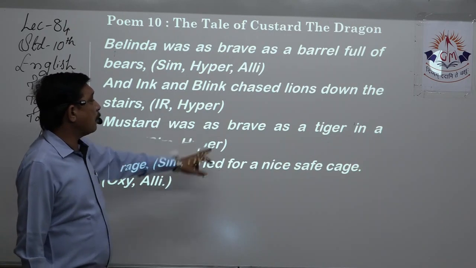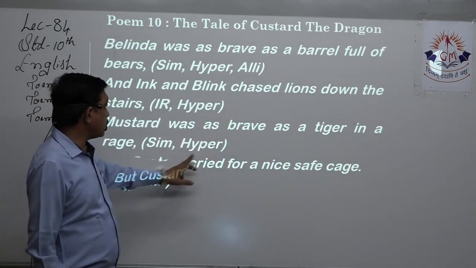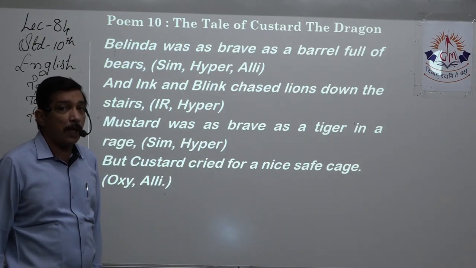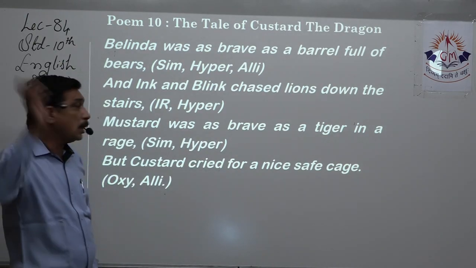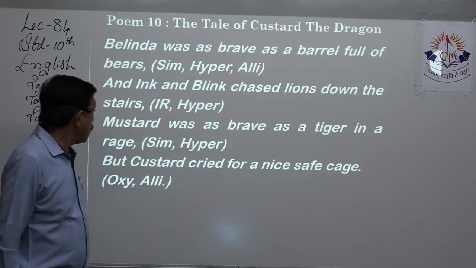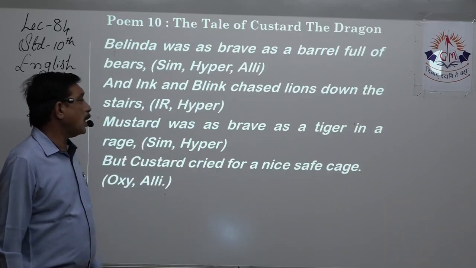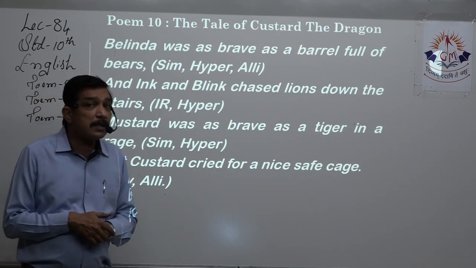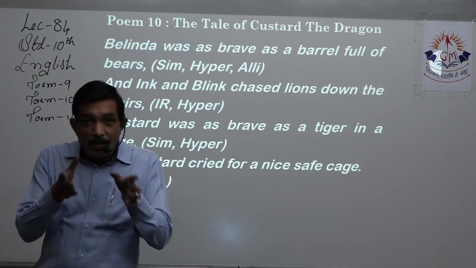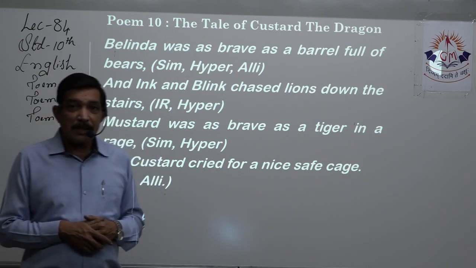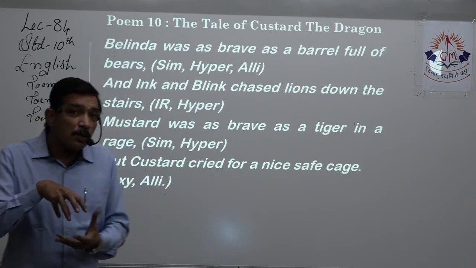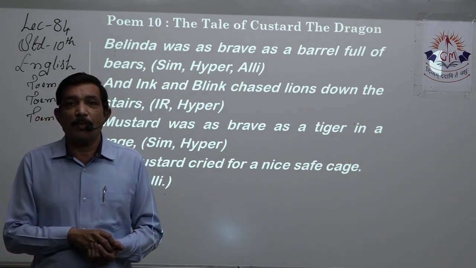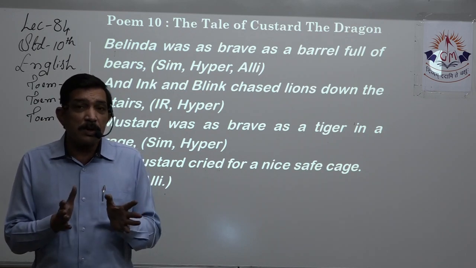Mustard was as brave as, simile. Comparison is there. As brave as a tiger in rage. That is an overstatement. So that is hyperbole, right? But Custard dreamed of a nice safe cage. Yes, oxymoron is there. Cage and safe, they are two opposite terms, right? The one in a cage is a prisoner, he is not safe. So two opposite things are there.